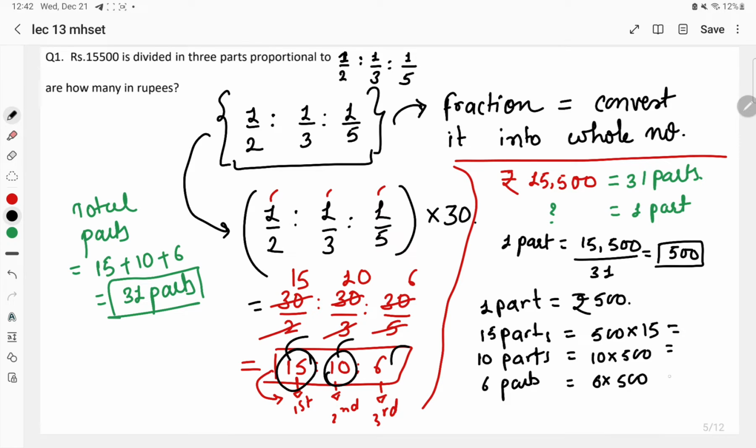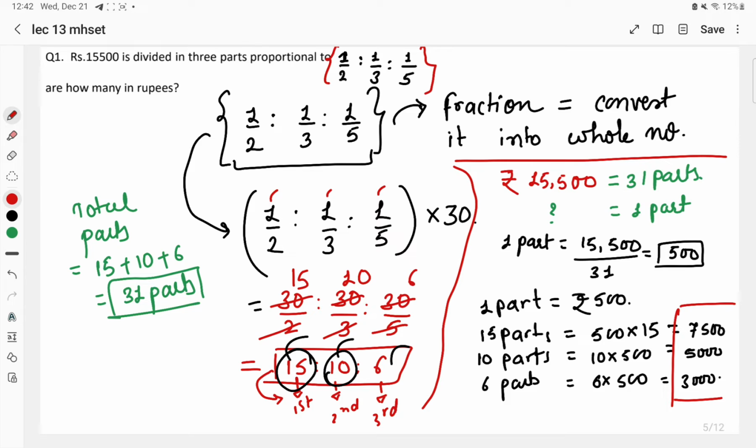So the values will be 7,500, 5,000 and 3,000. So this is the answer to the question. We have converted the proportional values that would give a ratio into the values or the total money that actually was distributed in 3 parts. So what we have done, they had given us the ratio of the division. We have converted that particular ratio which was in fraction into the whole number, right?